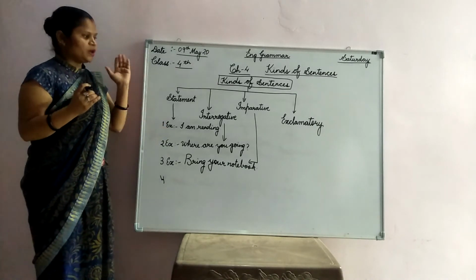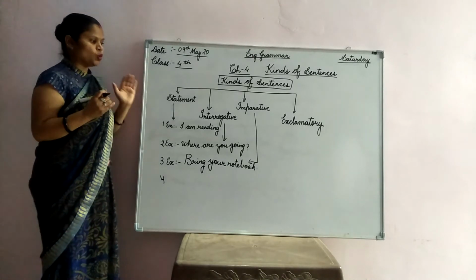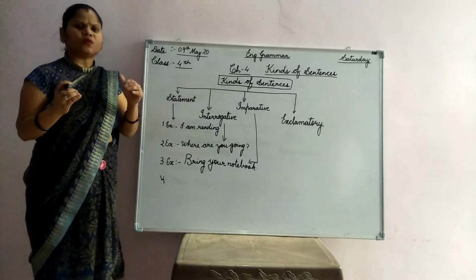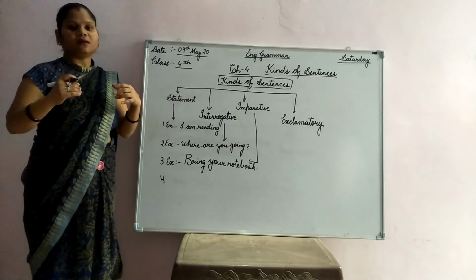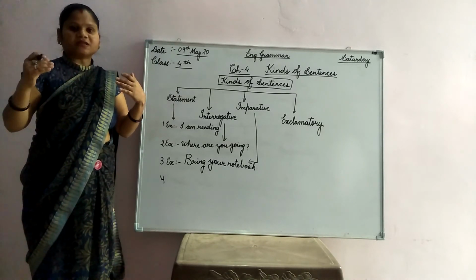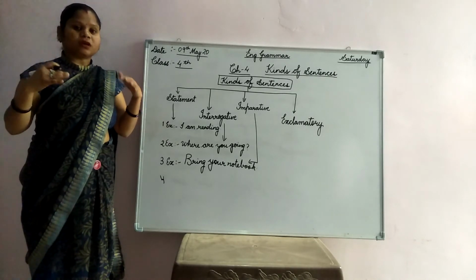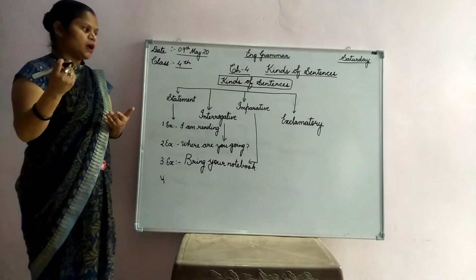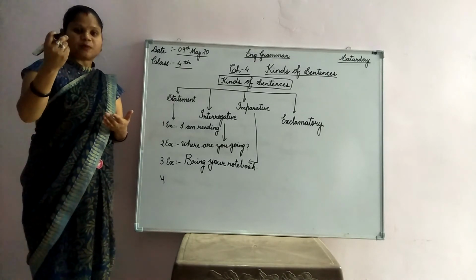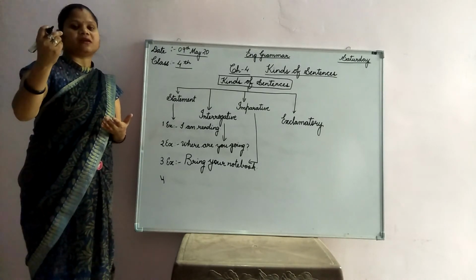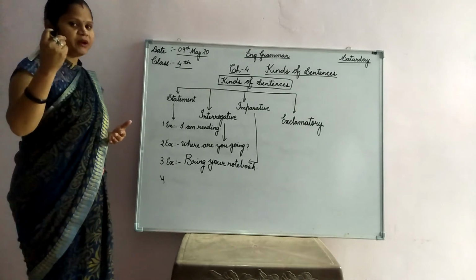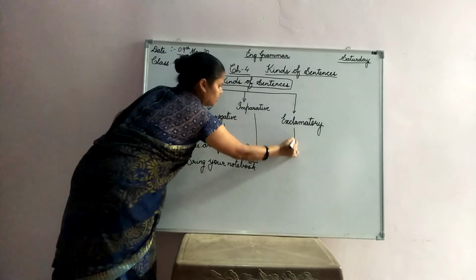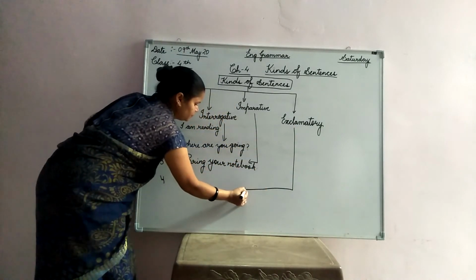Okay. So exclamatory sentences are those sentences in which we get a strong feeling or we get a surprise from somebody. From that surprise, the feeling or the emotion that comes out is called exclamation, and due to that expression, the sentence that you speak is called an exclamatory sentence. I'm giving you an example of that. Just look here.